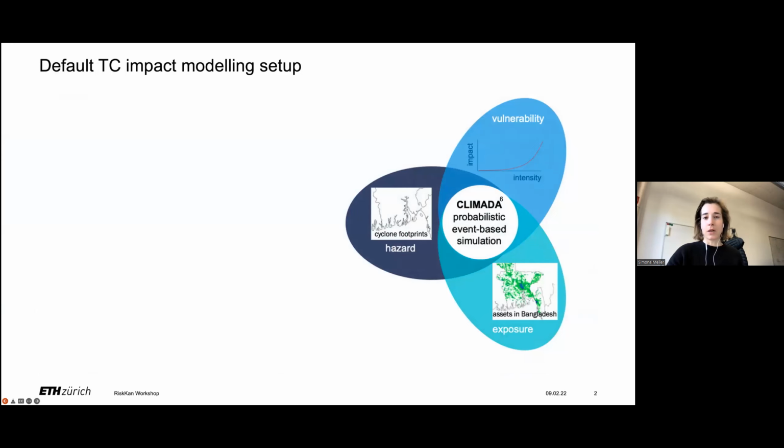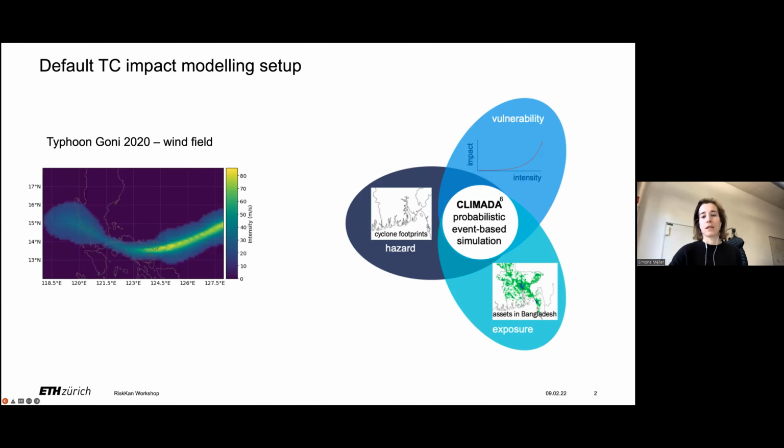In our group, we work with the CLIMADA platform, which integrates hazard, exposure, and vulnerability data to compute impacts. And you've already seen this from Alessio's pitch in the very beginning of this breakout session. The default setup to model tropical cyclone risks is to take a tropical cyclone wind footprint, a 2D wind footprint, and use that as hazard input into this engine. So what you see on the left side is the wind footprint of Typhoon Goni that happened in 2020 in the Western Pacific and made landfall on the Philippines.